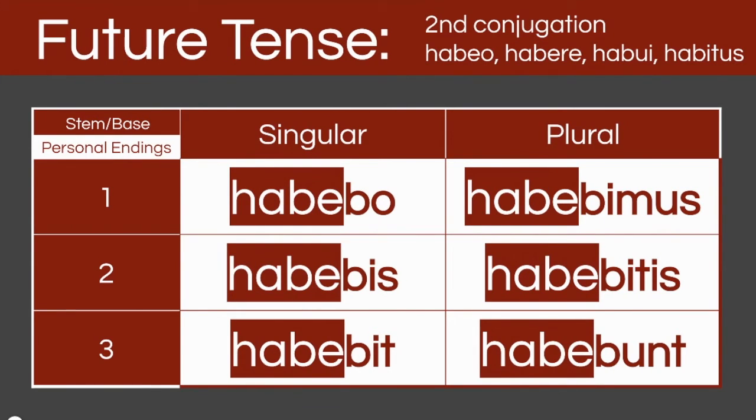It's similarly as straightforward for second: habebo, habebis. There's no shift in vowels. There's no change in spelling. It's pretty straightforward. So just watch out for the bo, bis, bit. I think one mnemonic device to remember is that the bam, bas, bat of the imperfect is translated "was," and just like bam, bas, bat has an A in it, "was" has an A in it, and bo, bis, bit is in the future, and just like the bis, bit has an I in it, "will" has an I in it. So if that helps you, great.